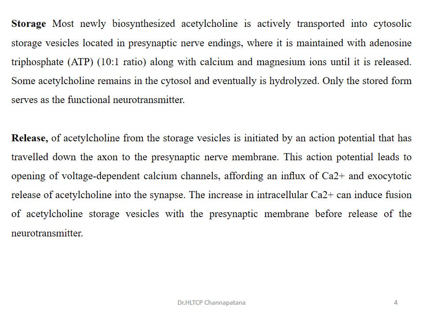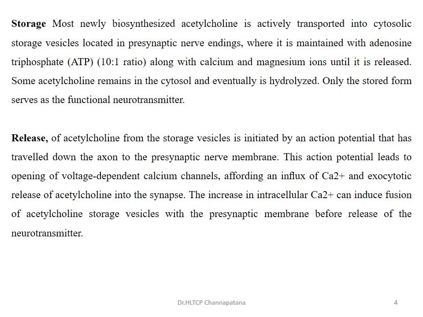It is the same mechanism as how adrenaline or noradrenaline is released. This is also a voltage dependent calcium channel. When an injury or something stimulates the nerve, the action potential will be generated.